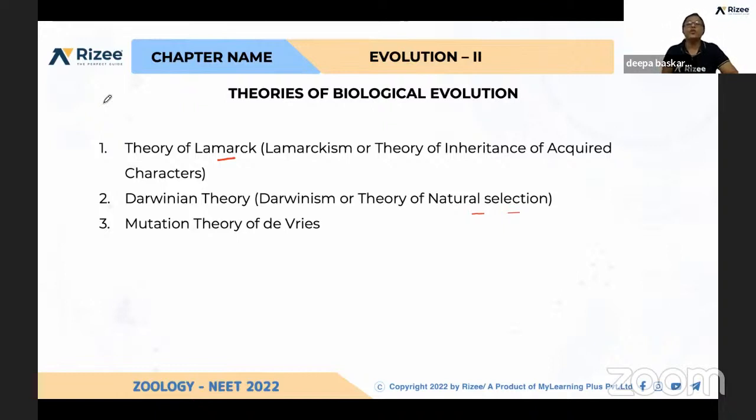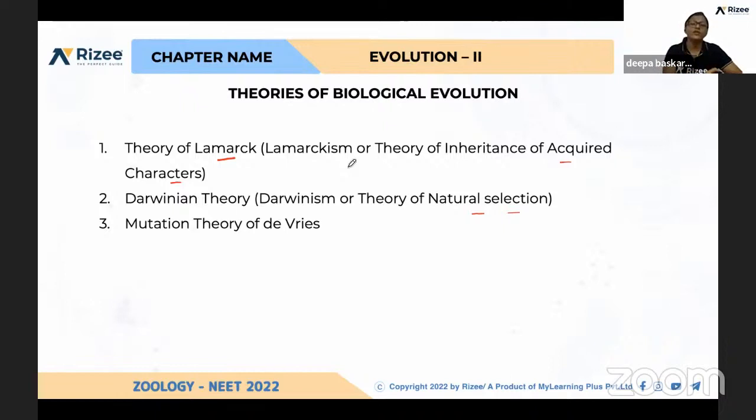Lamarck told that evolution is possible only by acquired characters, but he didn't explain how they are acquiring characters. He explained based on the use and disuse of organs, they are newly developing, and if there is no use, they are disappearing. But he didn't explain how those changes are happening.